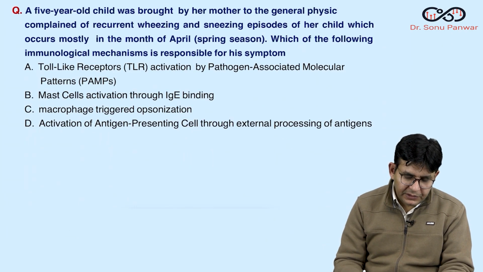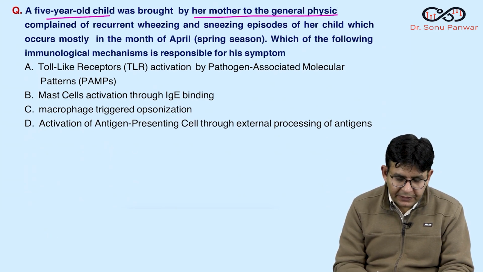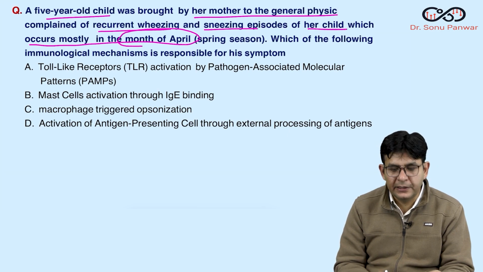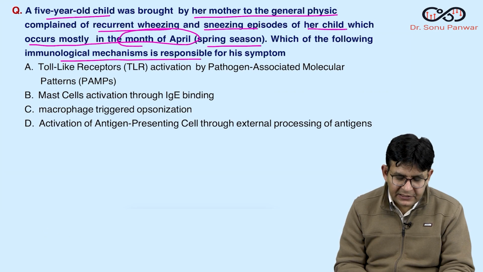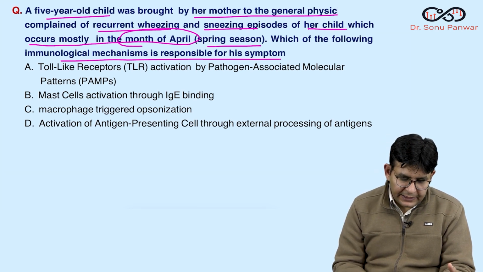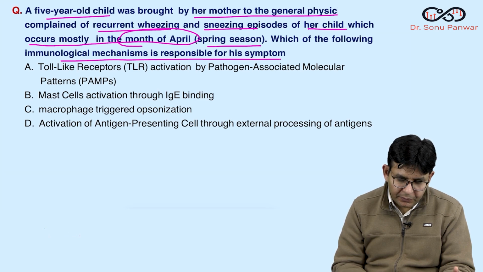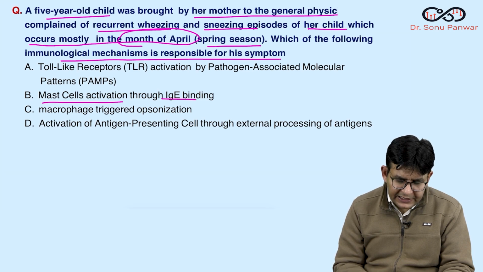Fine. Now coming to this, a 5-year-old child brought by her mother to the general physician. She complains of recurrent wheezing and sneezing episodes of her child, which occurs mostly in the month of April. Okay, so basically the season is being given, that is the spring season. Which of the following immunological mechanisms is responsible for this symptom? So obviously this is seasonal allergy. Okay, so a sort of allergy, and obviously toll-like receptors by pathogen-associated molecular patterns, that doesn't go with this. It is mast cell activation through IgE binding.